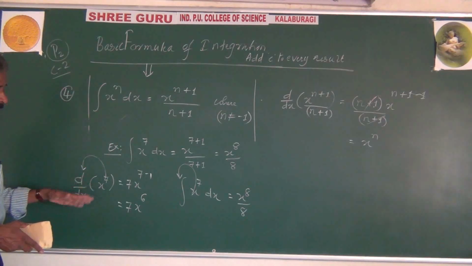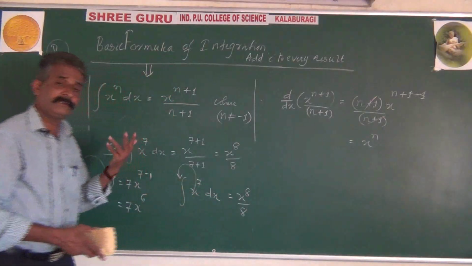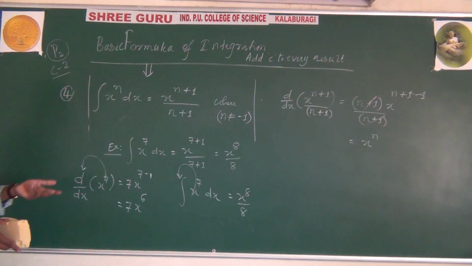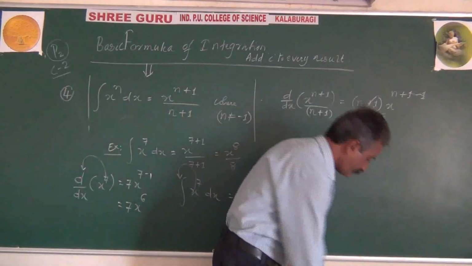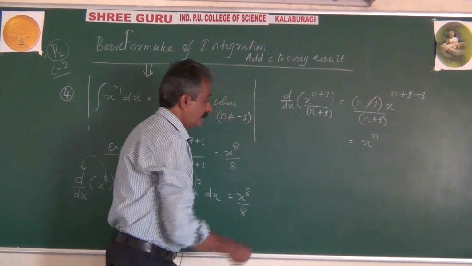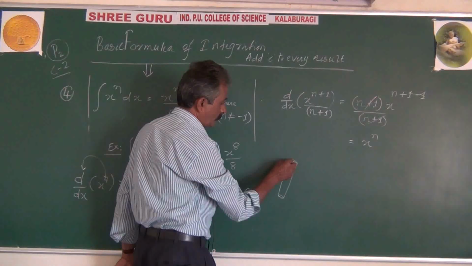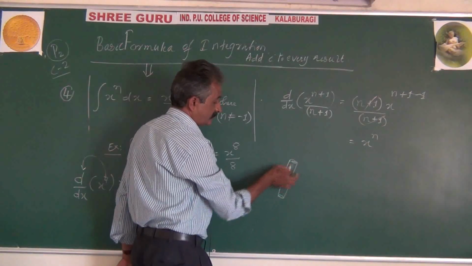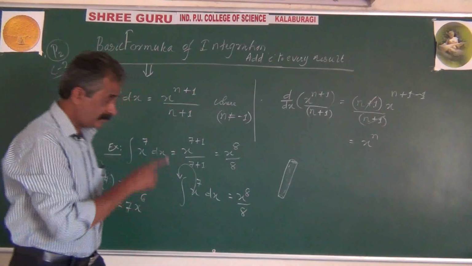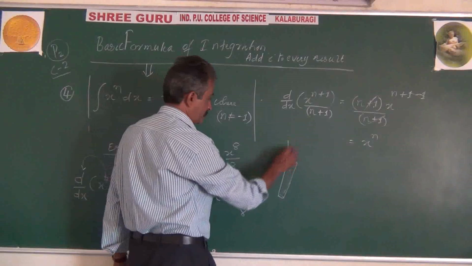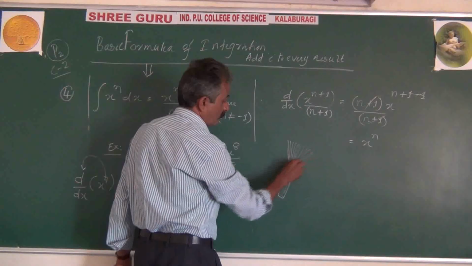If asked for differentiation, apply techniques of differentiation. If asked for integration, apply techniques or formulas of integration. To make this very clear, see this better example. Now take an iron rod. This is an iron rod having two ends. Your science students know very well about an iron rod. Now let us heat this iron rod at one end for some time.